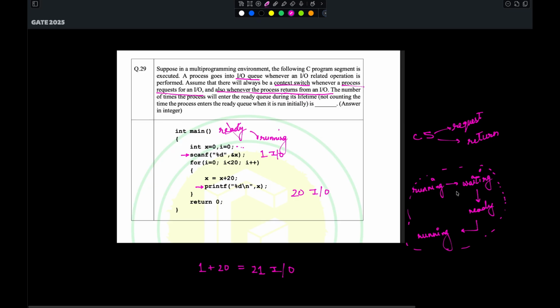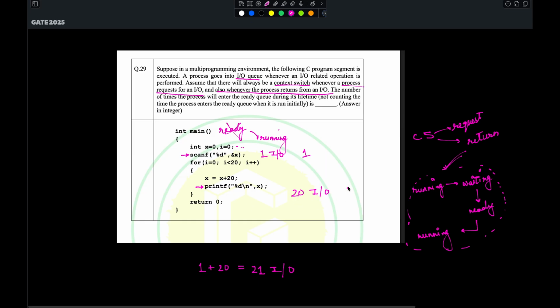And now from this knowledge of ours, if we see the process was initially in running, then it goes to waiting, then ready, and then running again. So it comes in ready state once here. And similarly for every iteration of the for loop, it goes into ready state once.